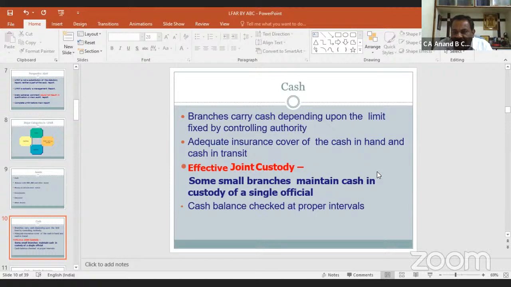Sometimes inter-branch officers are coming to verify cash at periodic time. We can take this from the cash book, whether surprise check was there by other branch officials or not.